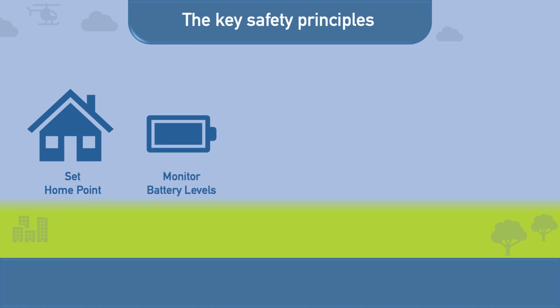Monitor your battery levels throughout your flight and ensure you leave sufficient battery to land the aircraft safely. It is recommended to always land with 30% battery life remaining. Monitor your GPS satellite signal throughout the flight, and if you see a poor signal, land the aircraft immediately.